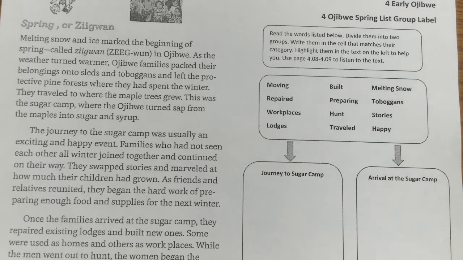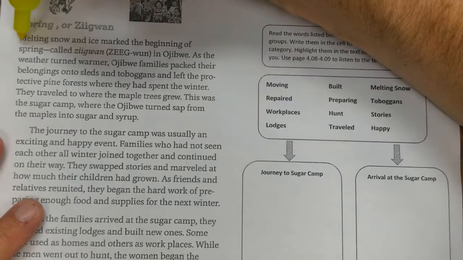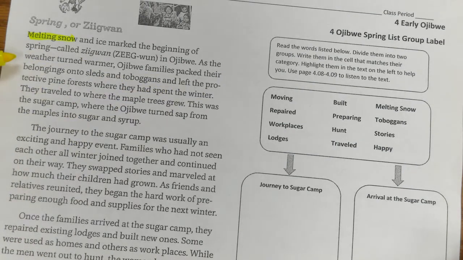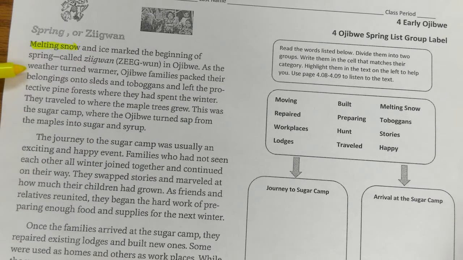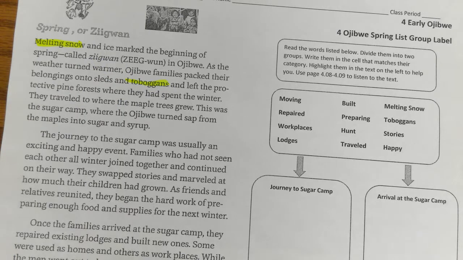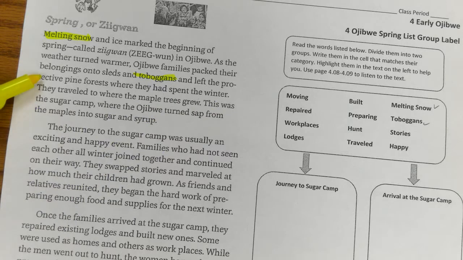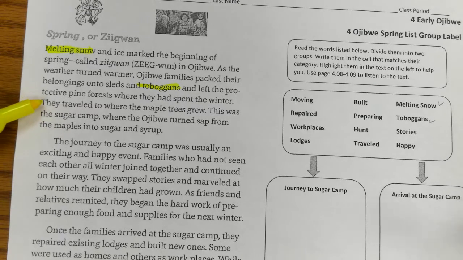All right. Melting snow and ice mark the beginning of spring, called Zigwan in Ojibwe. Oh, melting snow. Here's melting snow, so I'm going to highlight that. As the weather turned warmer, Ojibwe families packed their belongings into sleds and toboggans. Okay, toboggans. Maybe I'll just put a little check mark so I know which ones I did. And left the protected pine forest where they had spent the winter. They traveled where the maple trees grew. This was the sugar camp, where the Ojibwe turned sap from maples into sugar and syrup.